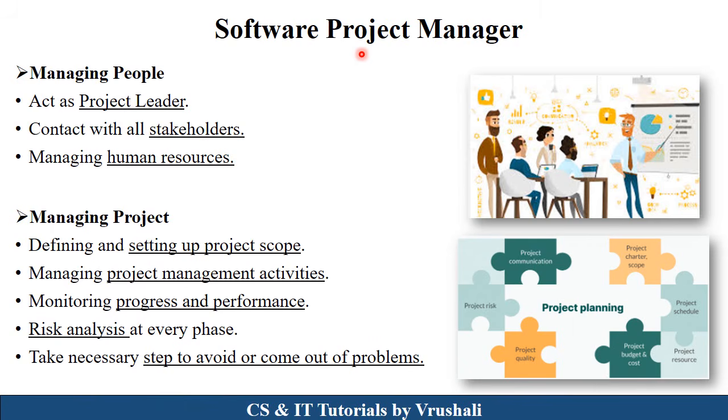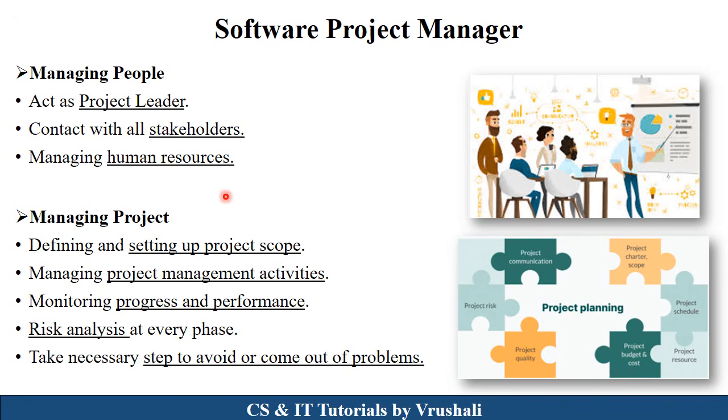Now, what exactly is a software project manager? A software project manager is a person who handles this complete project planning phase. Basically, they manage people and also manage the project. So the software project manager acts as a project leader. They contact all the stakeholders. They also contact all the customers. They identify their needs, requirements, and also issues that customers have. Basically, they manage all the human resources.